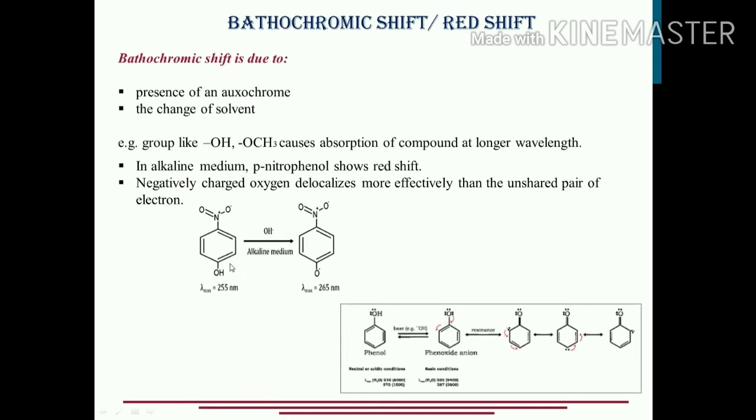Specifically, let's try to understand the story of para-nitrophenol. This is para-nitrophenol, with the nitro group para to the position of the OH. In alkaline medium, what do we see? The lambda max has changed. Initially the lambda max was 255 nanometers, meaning this molecule was showing the maximum absorbance at 255 nanometers. But when I add some alkali to the solution of para-nitrophenol, I'm making the medium alkaline. Simply I'm adding OH minus ions to the solution of para-nitrophenol. So what will happen?